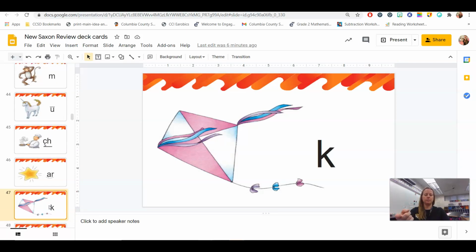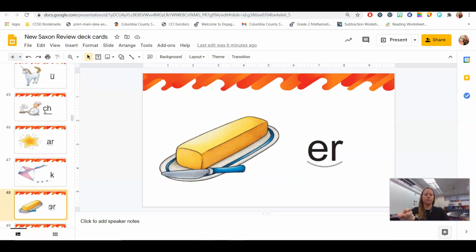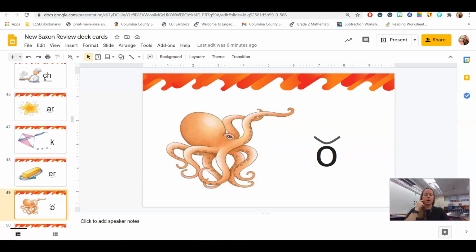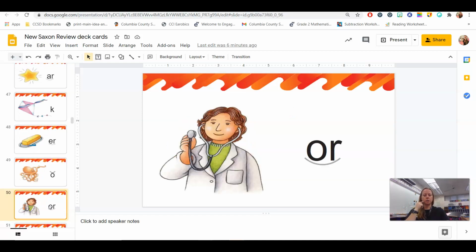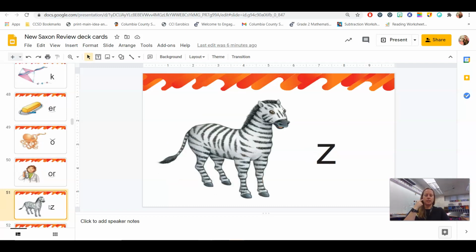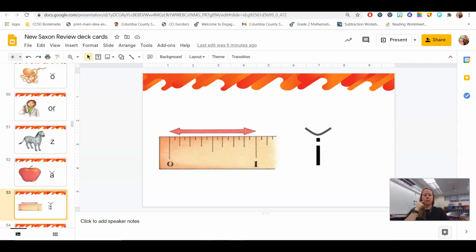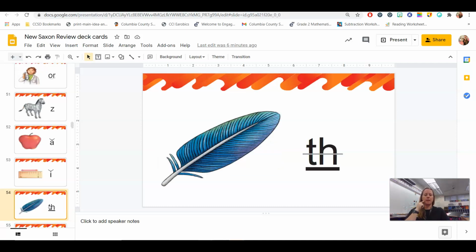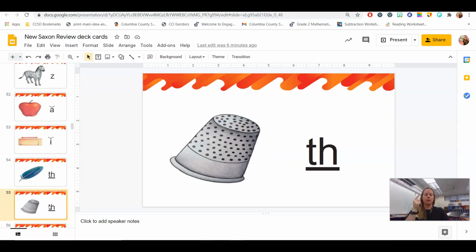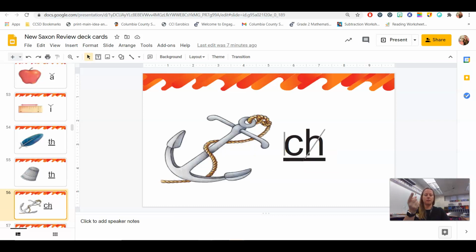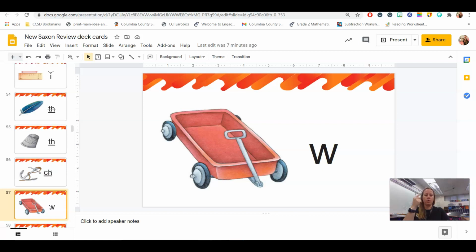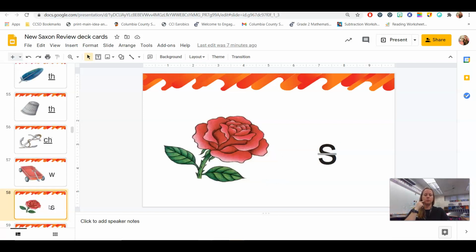Kite, k. Butter, Octopus, aw. Doctor, Zebra, z. Apple, a. Inch, I. Feather, th. Thimble, th. Anchor, k. Wagon, w. Rose, z.